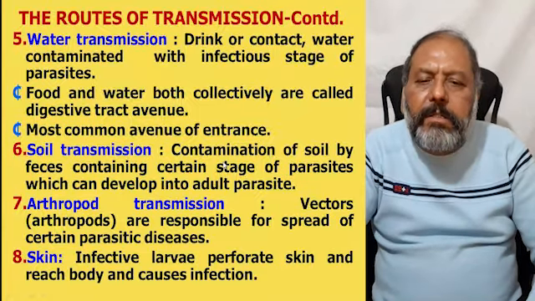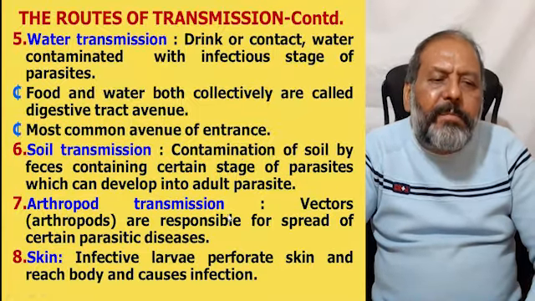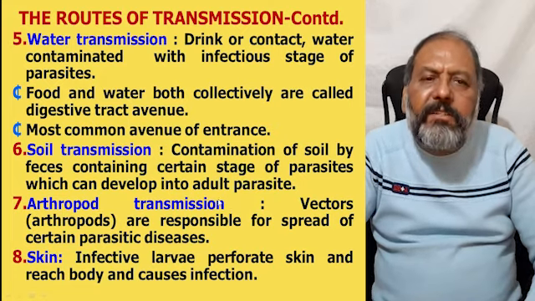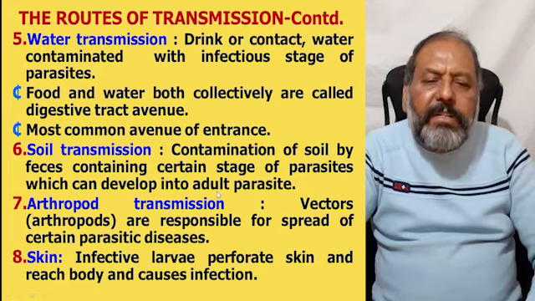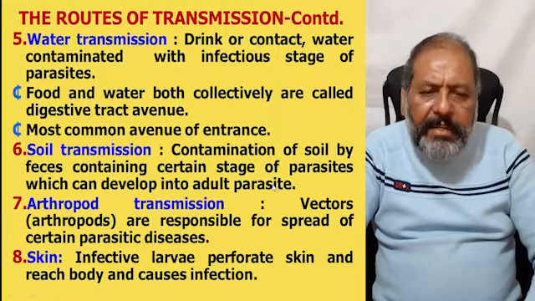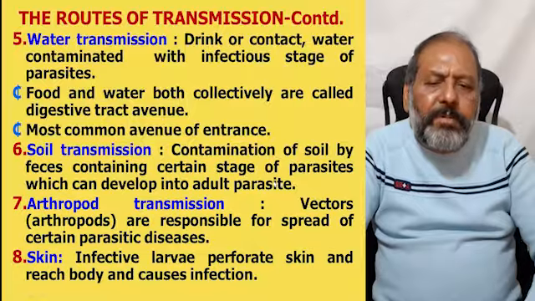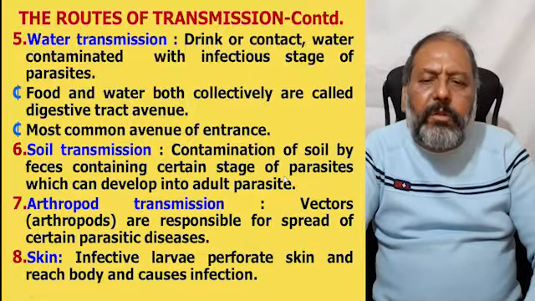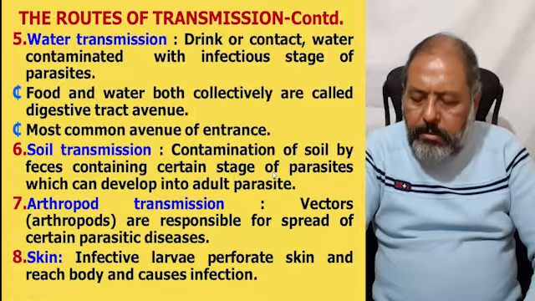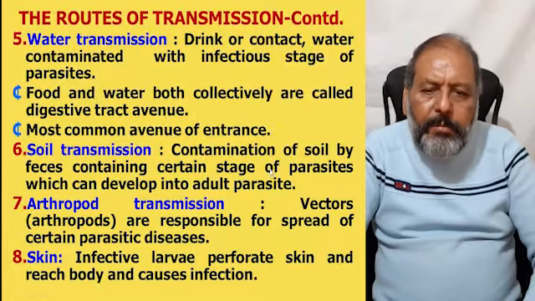Then the next is soil transmission: contamination of the soil by feces containing certain stages of the parasite which can develop into the adult parasite. It can even have the eggs which pass in the feces to contaminate the soil, and one can have it transmitted to the human body.